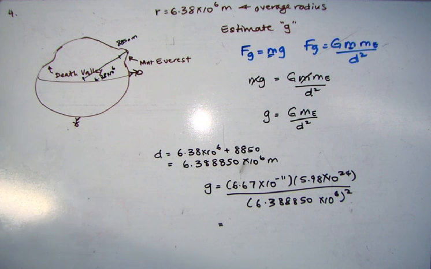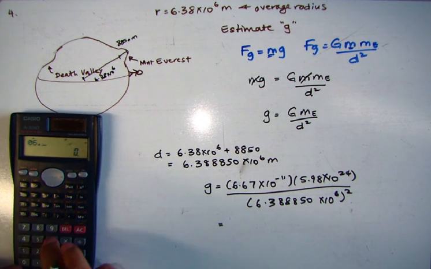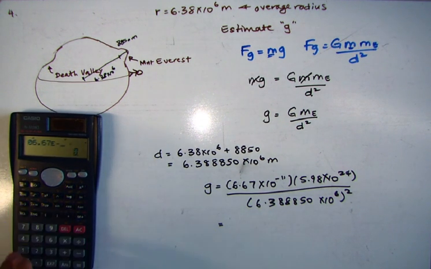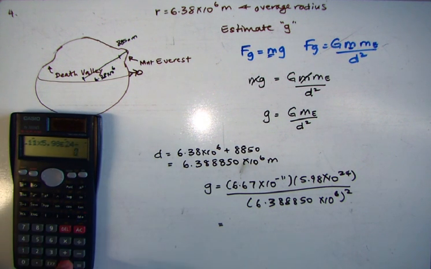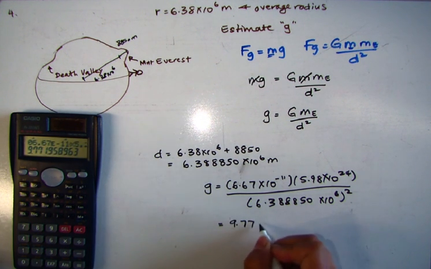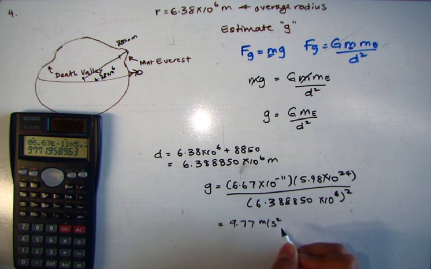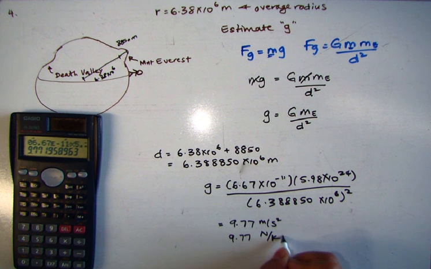So 6.67 times 10 to the negative 11 times 5.98 times 10 to the 24, divided by, I'm just going to hit answer squared because I already calculated the previous answer, and we get 9.77 meters per second squared. Or you can think of it as 9.77 newtons per kilogram.